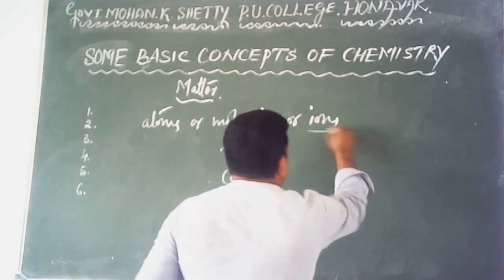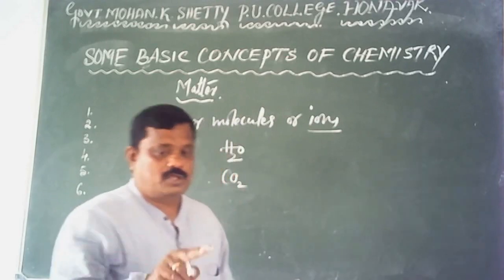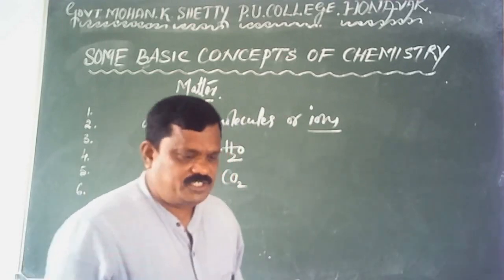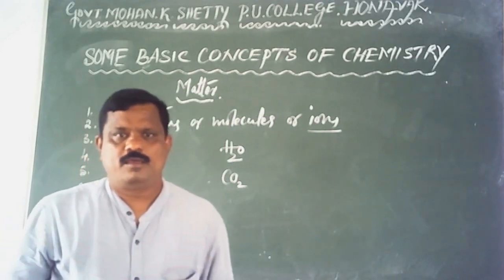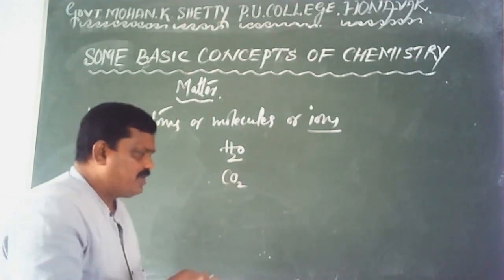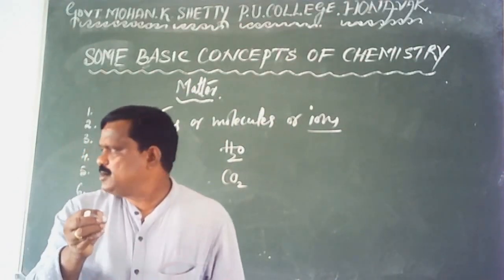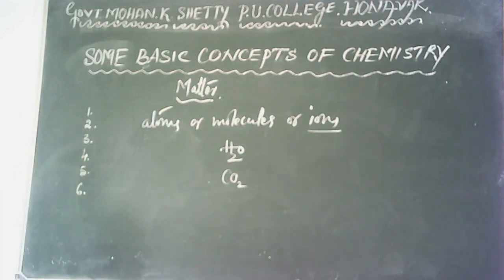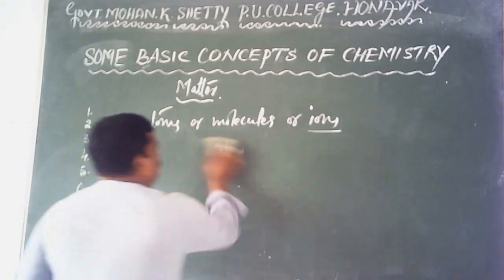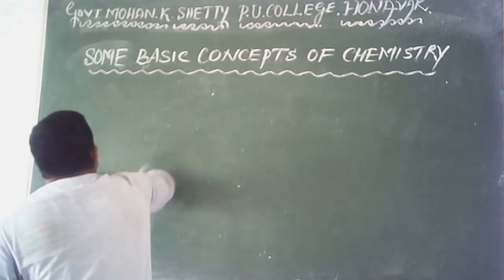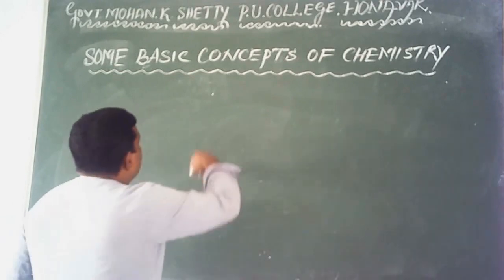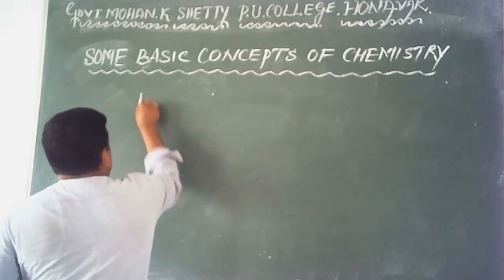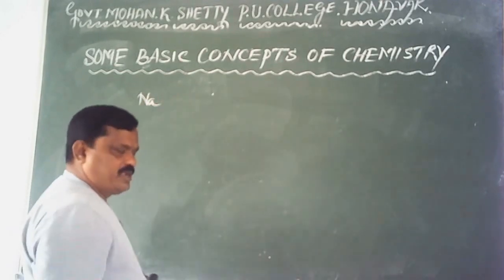Then think of ions. There are two types of ions, positive ions and negative ions. How are they formed? Let me clarify this point. Let me consider an atom of sodium.